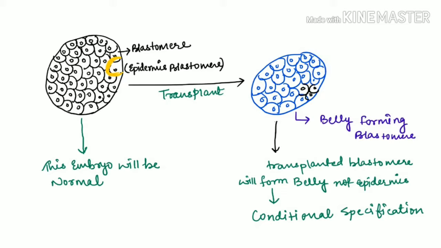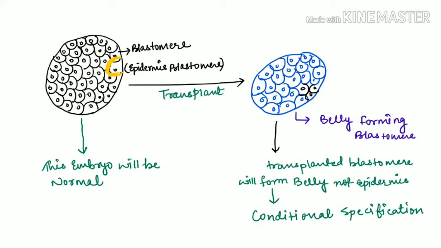It has been possible due to the inductive signal. The surrounding cell sends some kind of inductive signal that is received by the transplanted epidermis-forming blastomere, and this causes it to change its fate into a belly-forming region. This is the main reason why it develops into the belly-forming region: it has changed its fate under the influence of its surrounding cell, and this is what is called conditional specification.